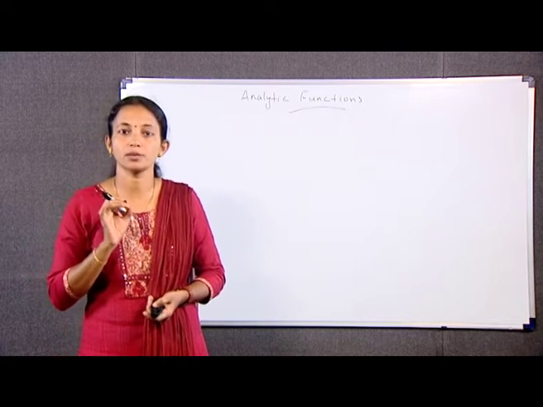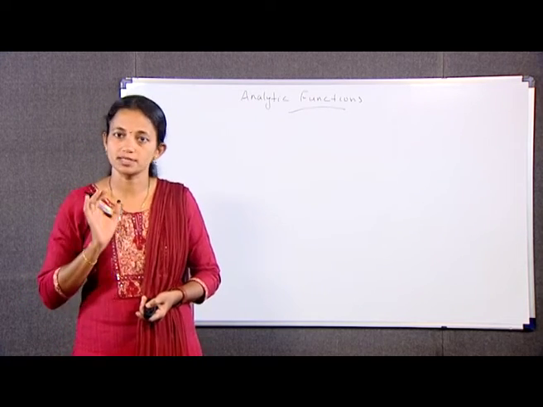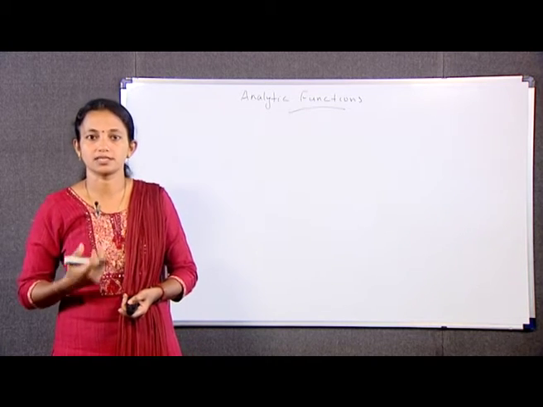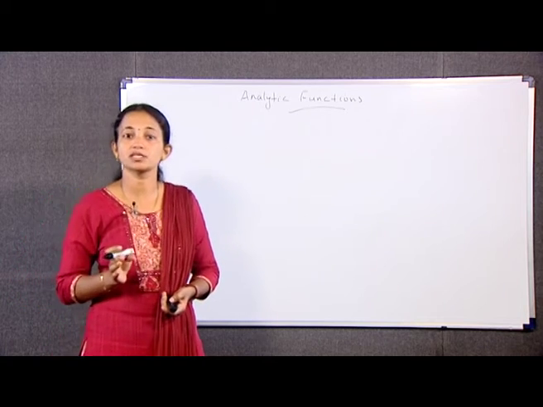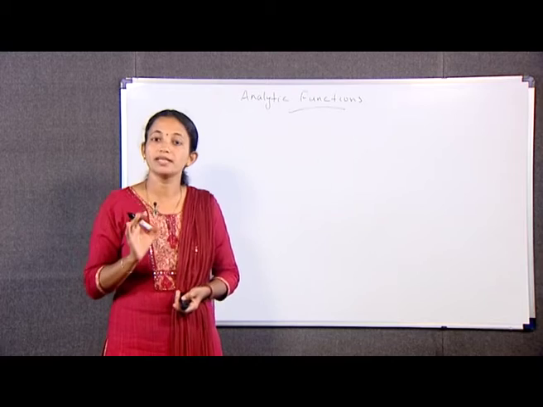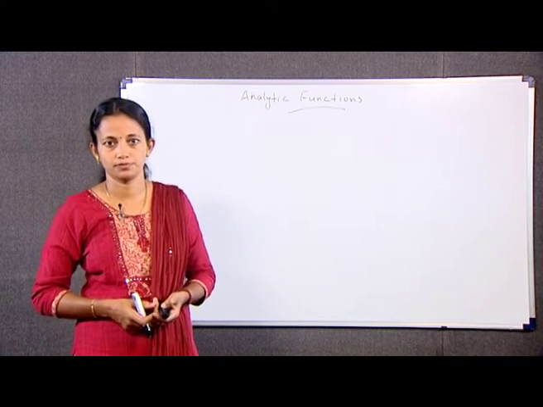Satisfaction of the Cauchy-Riemann equations is also necessary but not sufficient. The following example illustrates this. Sufficient conditions for analyticity in D will be discussed in later chapters.